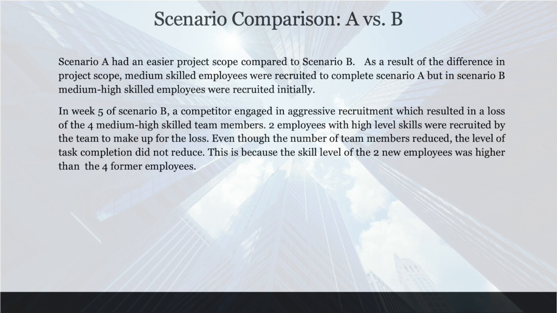However, in week 5, when the company lost 4 of its medium-high-skilled employees, 2 high-skilled employees were recruited to replace them. Even though the number of employees had reduced from 4 to 2, the productivity remained the same because the 2 new employees who were hired were of an even higher skill than the initial 4 employees that were lost.